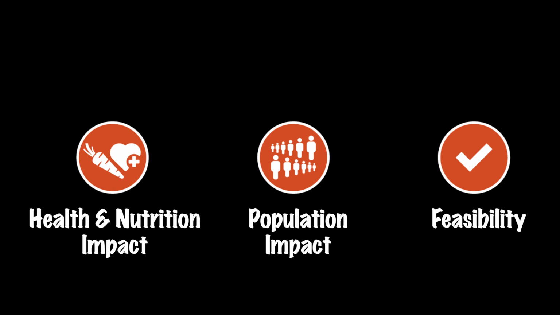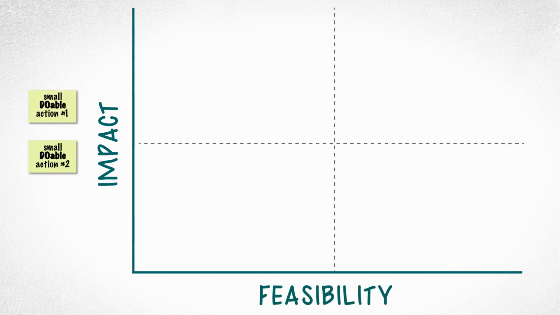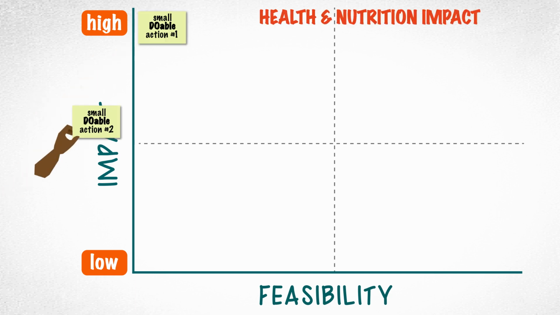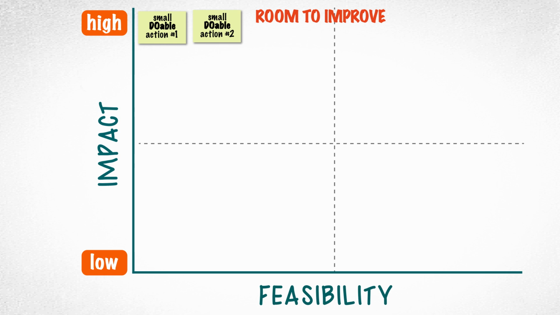In Ethiopia, we used a tool that you can use anytime you need to prioritize behaviors. It works for choosing the small doable actions to prioritize too. You can create a graph like this as a tool to help you use data to choose the priority behaviors or the key small doable actions on which your program will focus. You'll consider each behavior's impact in 2 ways. First, does the action have a high impact on the baby's health and nutrition? And second, is there room to improve it?